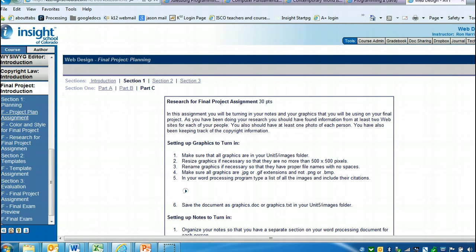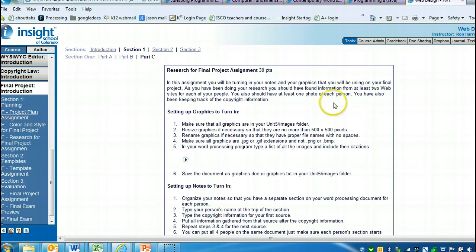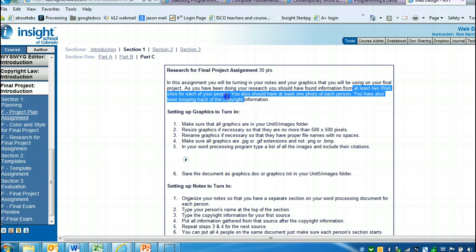And now we come up to the research. The research for this final project: you're going to do the research on the people, and again it says at least 2 websites for each of your people, and have at least 1 photo for each of your people. I would suggest 3 photos.